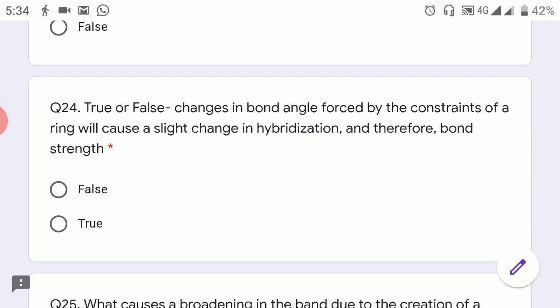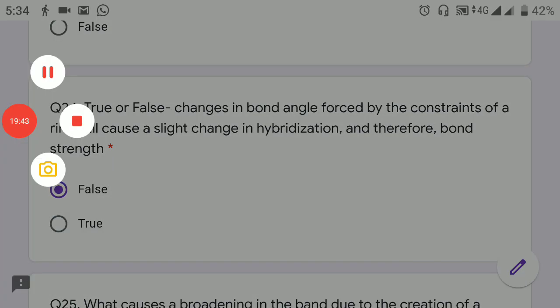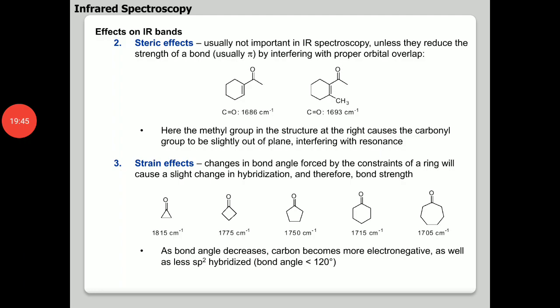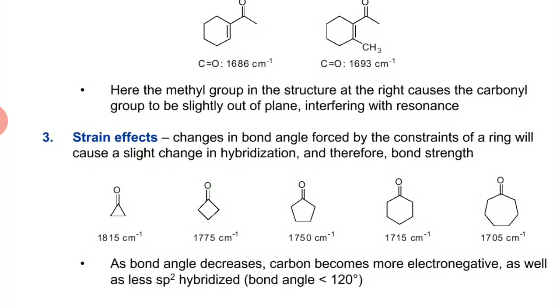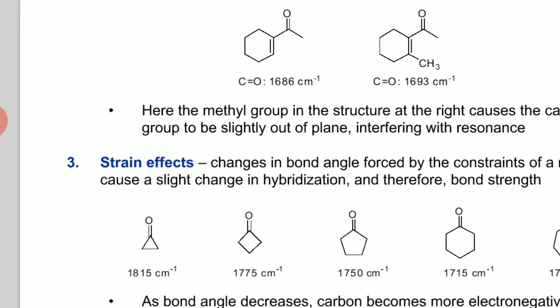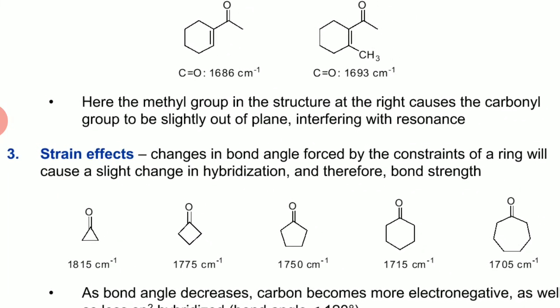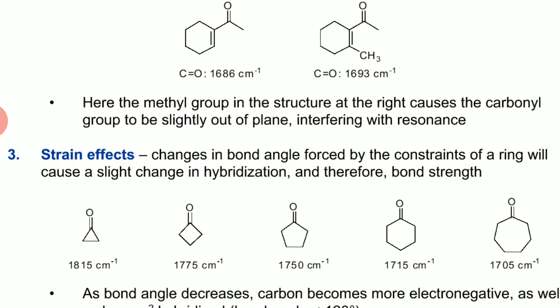Next question: true or false, changes in bond angle forced by the constraint of a ring will cause a slight change in hybridization and therefore the bond strength? So look at the strain effect. Changes in bond angle forced by the constraint of a ring will cause a slight change in hybridization, and therefore it will affect the bond strength.